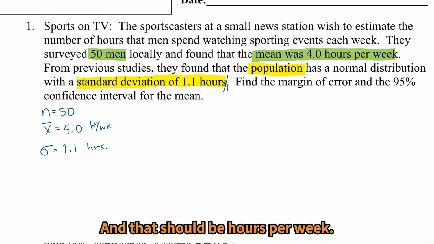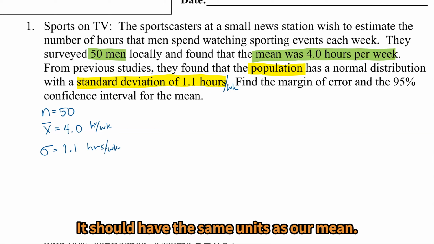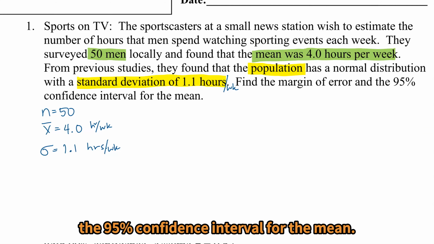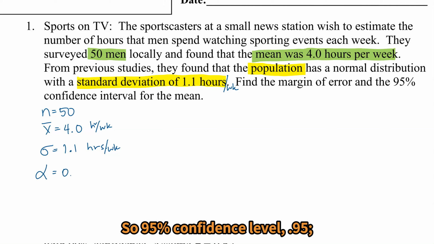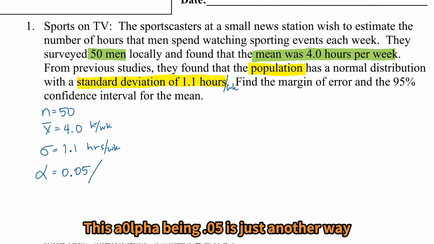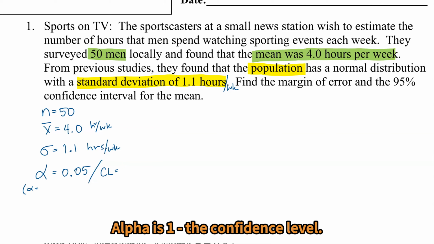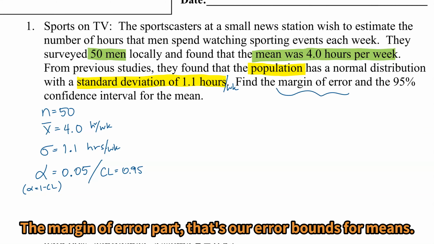And this should be hours per week. It should have the same units as our mean. So small typo there, that's a good correction. Find the margin of error and the 95% confidence interval for the mean. So 95% confidence level, 0.95. This alpha being 0.05 is just another way to write our confidence level. Alpha is 1 minus the confidence level. The margin of error part, that's our error bounds for means.